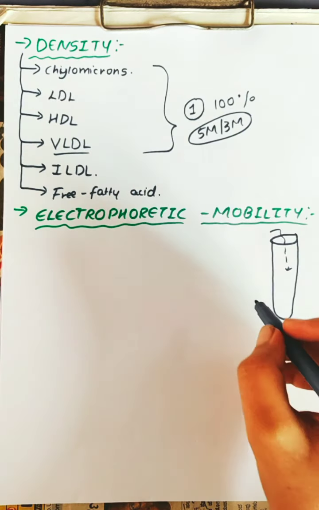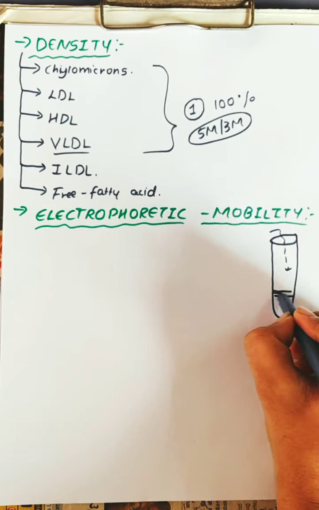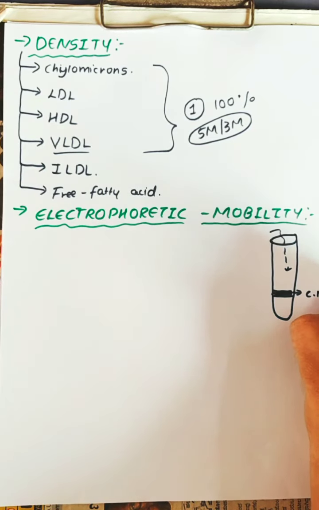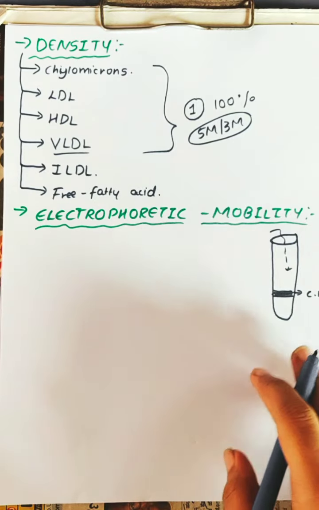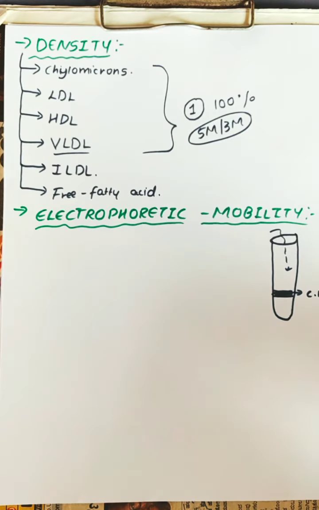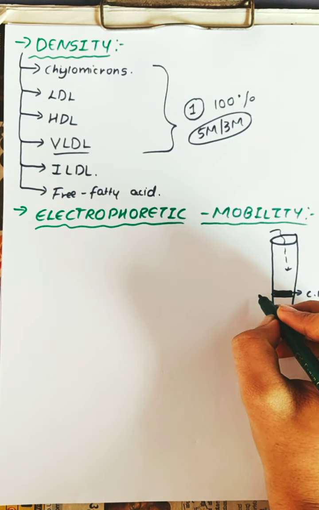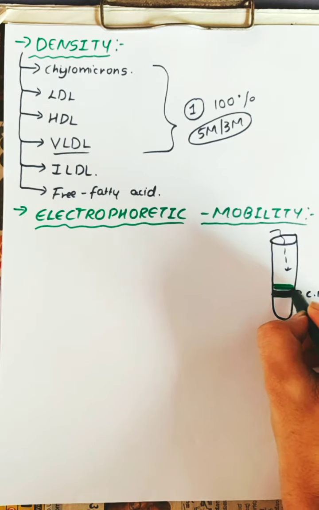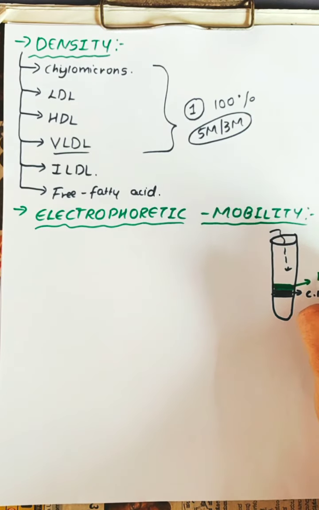So what happens? Chylomicrons stay in between. This is the beta region.